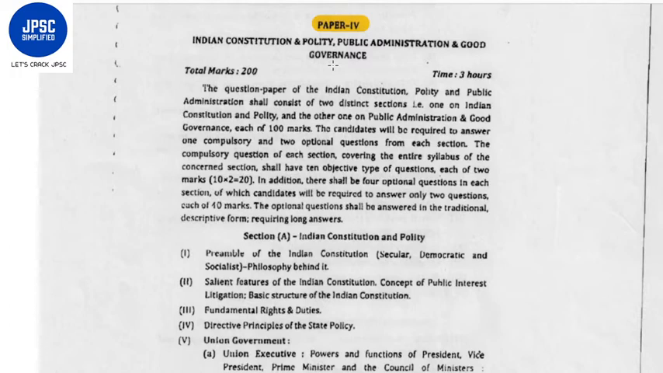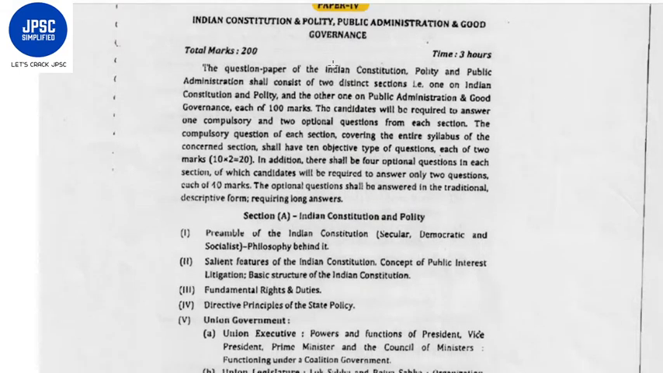So 100 marks will be from Indian Constitution and Polity, and a similar pattern applies to Public Administration and Good Governance. It will have 10 objective type questions of 2 marks each, that is 20 marks, and 4 subjective questions, out of which you have to answer 2, each consisting of 40 marks, that is 2 into 40 equals 80 marks. So total 100 marks for Public Administration and Good Governance also.